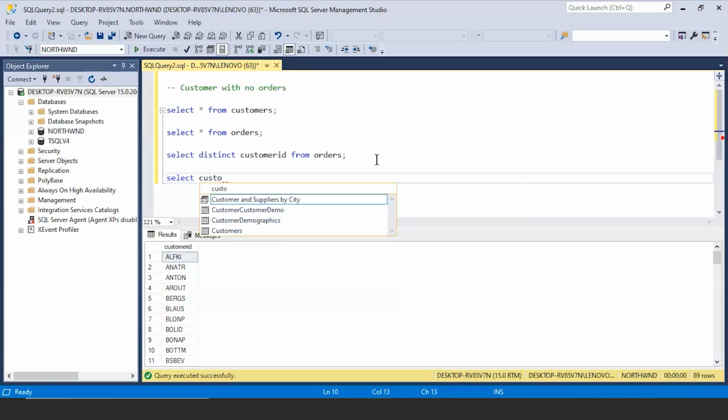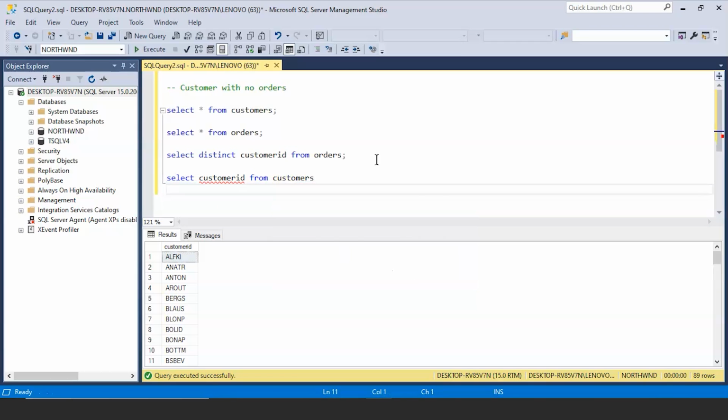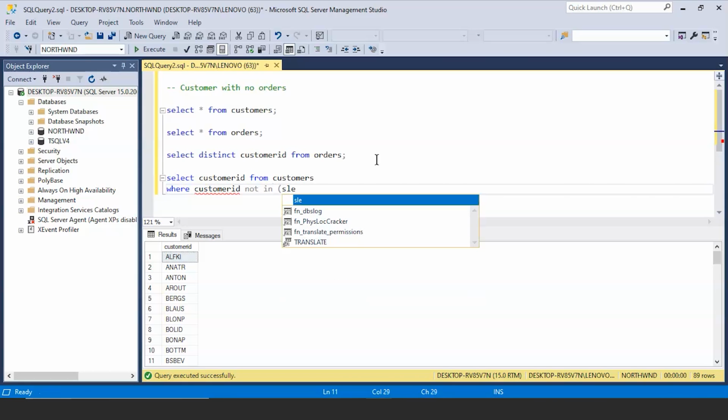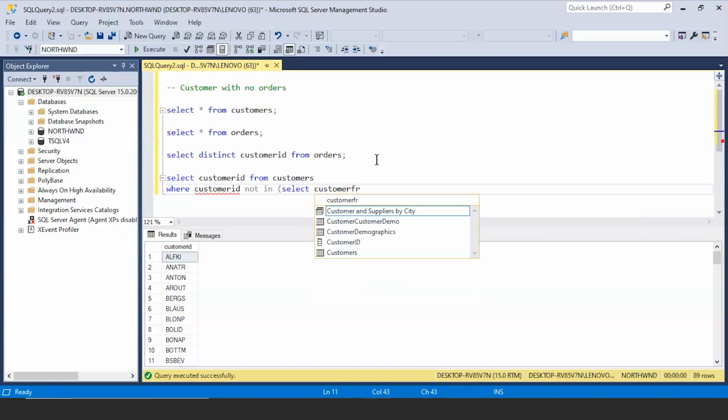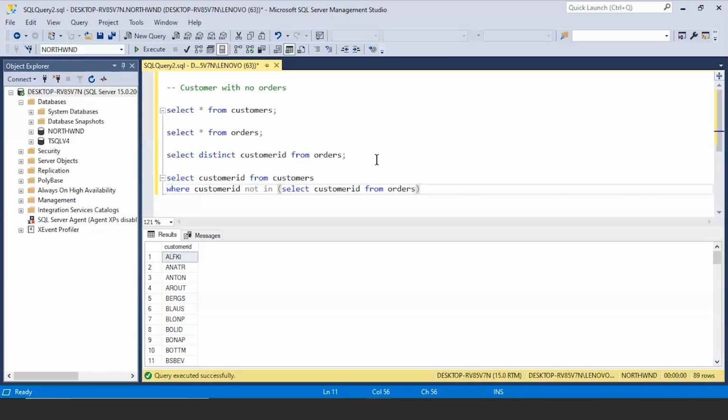So I'm going to select my customer ID from my table, that is customers. I'm going to use where my customer ID, and then I'm going to use the not in operator. I'm going to use a subquery select customer ID from my orders table. Close the bracket and I'll give a semicolon.